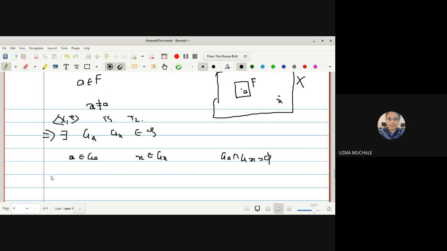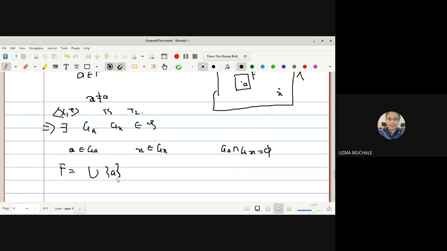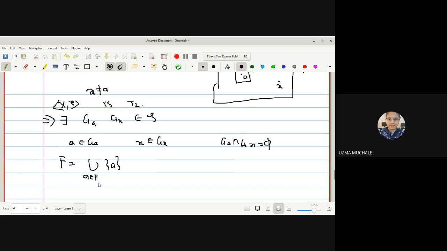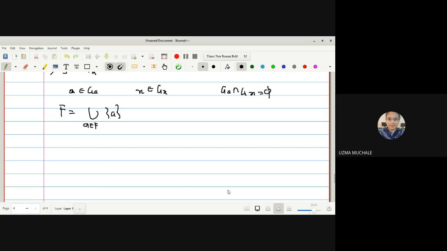Now what is F? We can write F as a union of all the singleton sets. As we do not know what F is, we can write F as a union of all singleton A, because A is a member of F. As A is a member of GA, singleton A is a subset of GA.